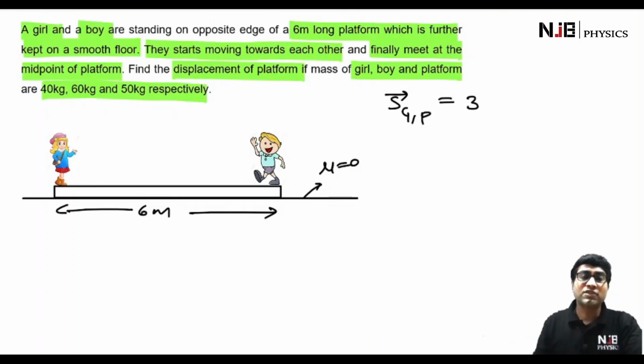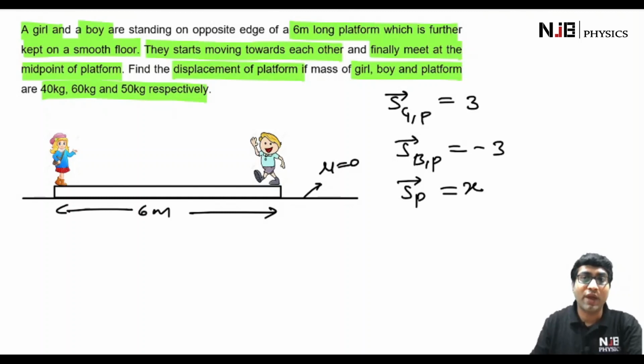Now, what about the displacement of the boy? Again, displacement of the boy relative to the plank is known to us, because with respect to the plank, the boy is moving in the left direction by 3 meters. So we can write displacement of the boy relative to the plank as minus 3 meters. And we have to find the displacement of the platform relative to the ground. Obviously, that is unknown to us. Let us say that it is equal to x.